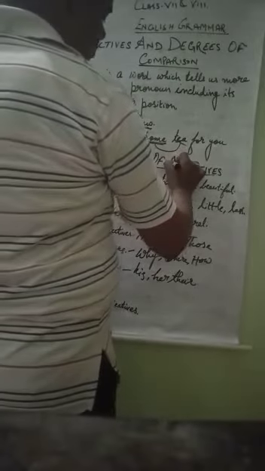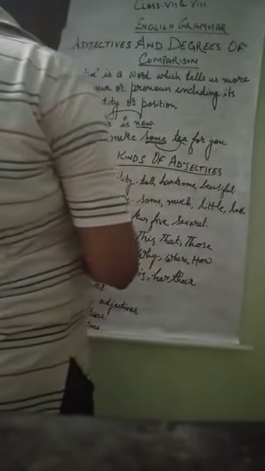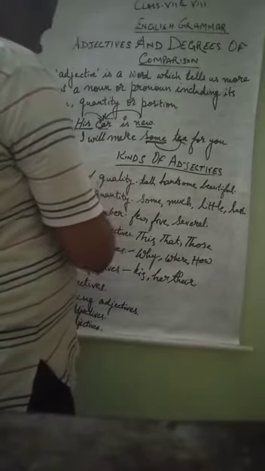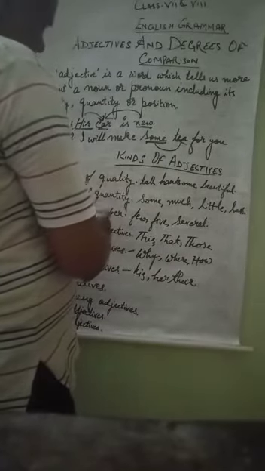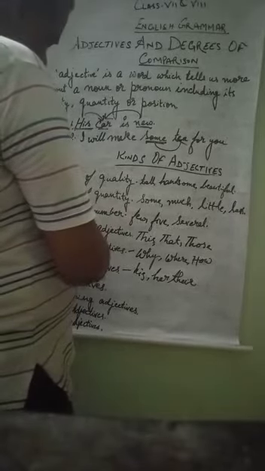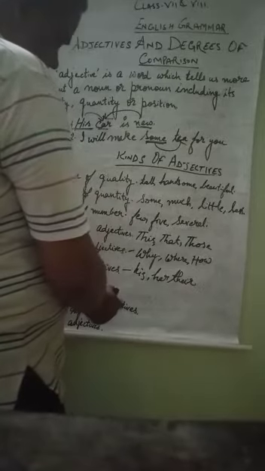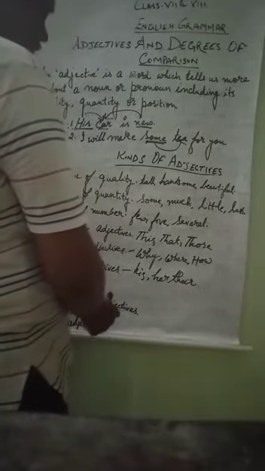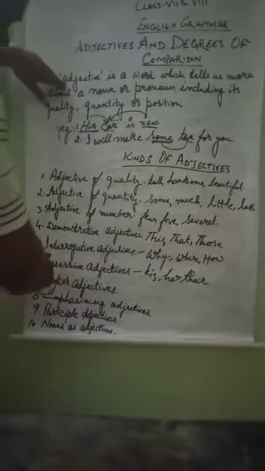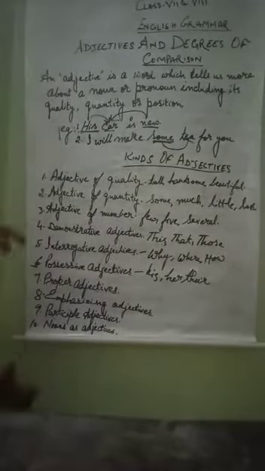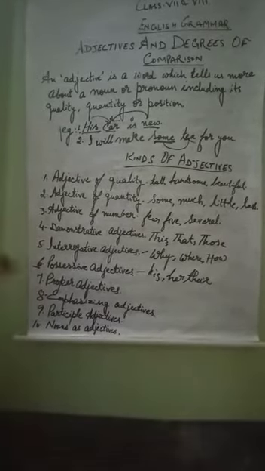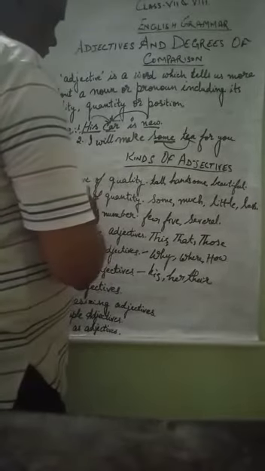Now we will be studying the kinds of adjectives. There are 10 kinds: adjective of quality, adjective of quantity, adjective of number, demonstrative adjective, interrogative adjective, possessive adjective, proper adjective, emphasizing adjective, participle adjective, and nouns as adjective. Out of these 10, today we will be studying the first 6, which are mentioned in both the classes.